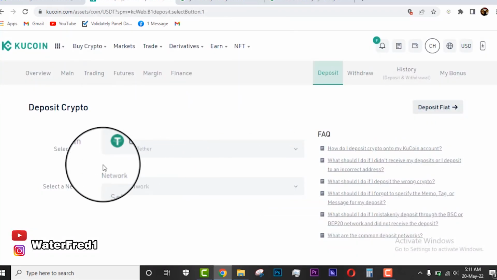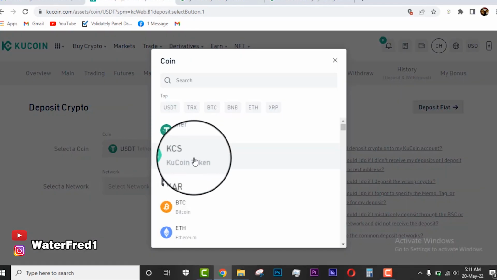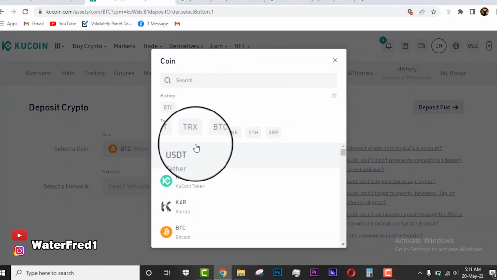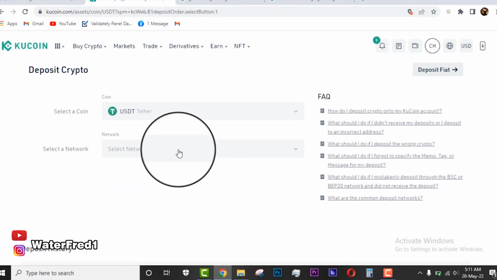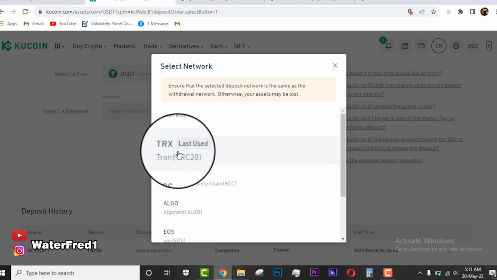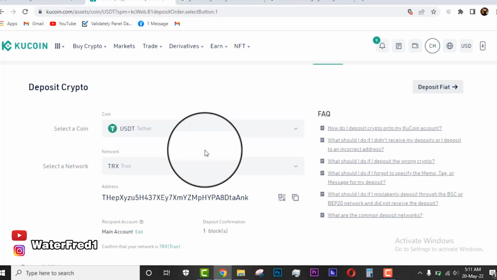So crypto deposit is just as simple as selecting any coin that you want. Let's say USDT or Bitcoin or anyone. Let's say, for example, you want to deposit USDT. You select USDT here, then you select the network that you want to use. Let's say TRC20, your address here, and you can copy it here, and then you send money to this place.